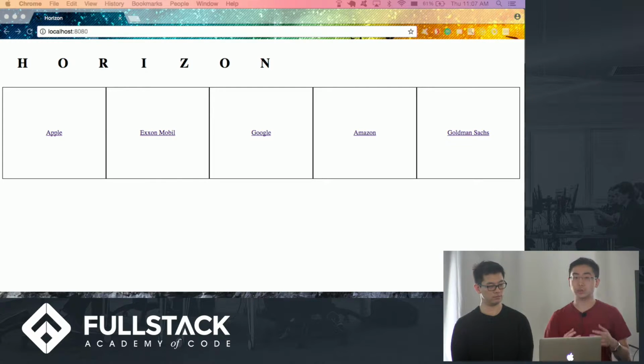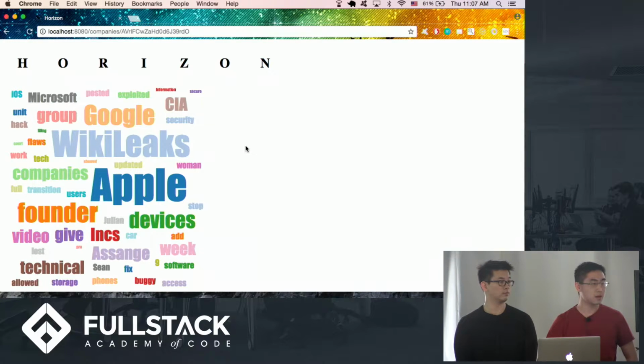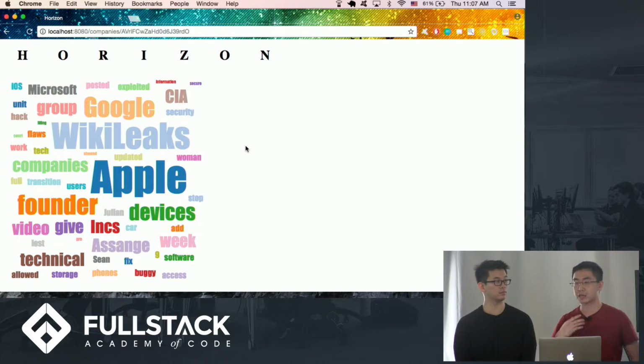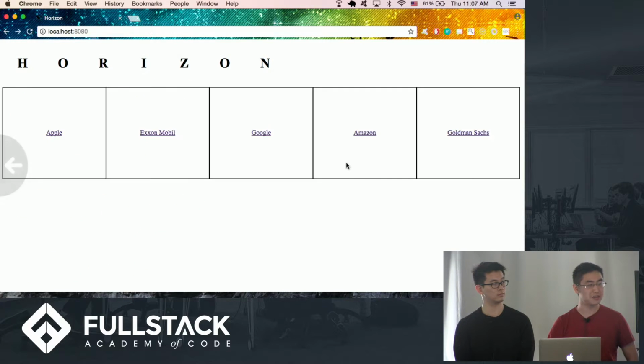We classified each visualization by company. And I'm just going to give you a quick demo of our app to show you what exactly it's like. So take Apple, for example. We basically pulled everything from the last, I think it was 72 hours, of the news from the New York Times. We pulled it from the API. And then we compiled all the different words and did a word frequency count. All the words that are most frequent came up on this word cloud. For example, WikiLeaks seems to be a central theme to news at Apple nowadays.